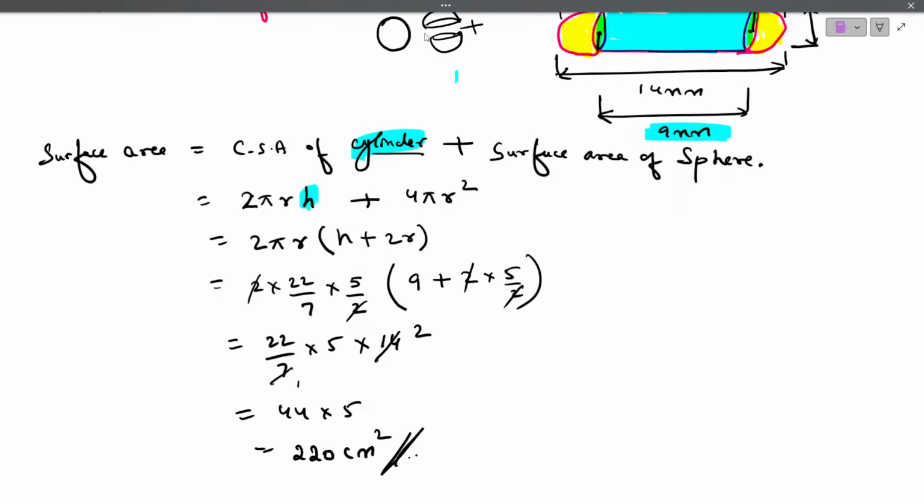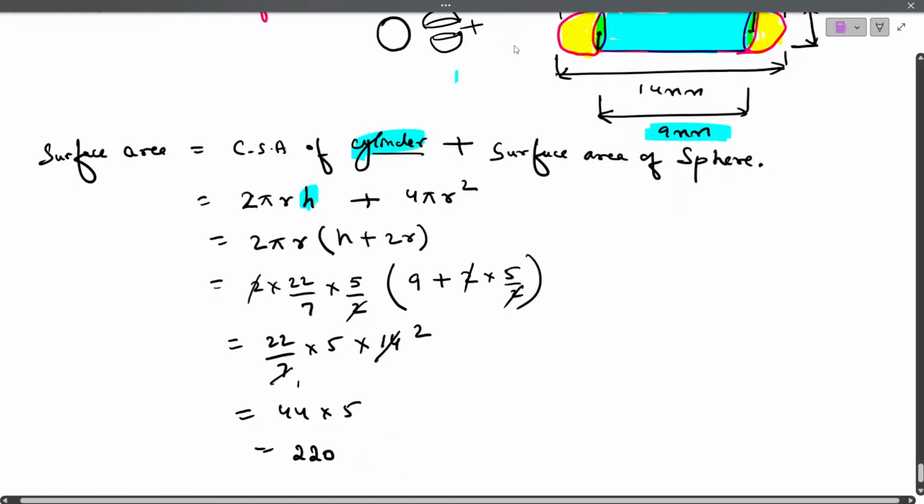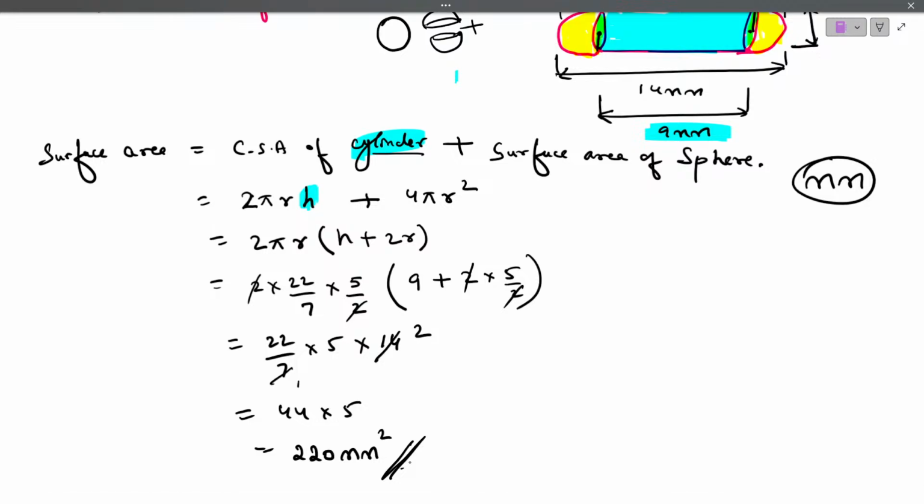Yes, that is not centimeter square, since they have given the units in mm. If they have given mm, then you should write mm square only. Remember, if they have given in meter, you should write meter square. If they have given in centimeter, write centimeter square. Since they have given in mm, you should write mm square.